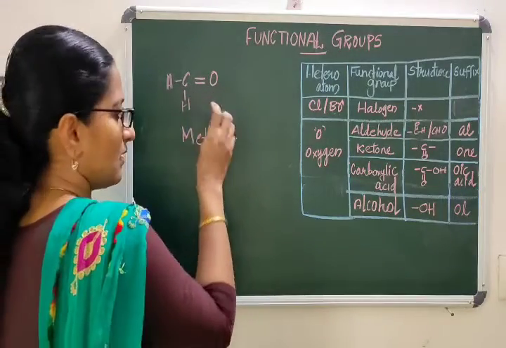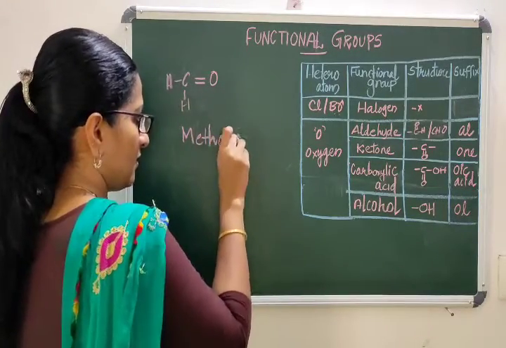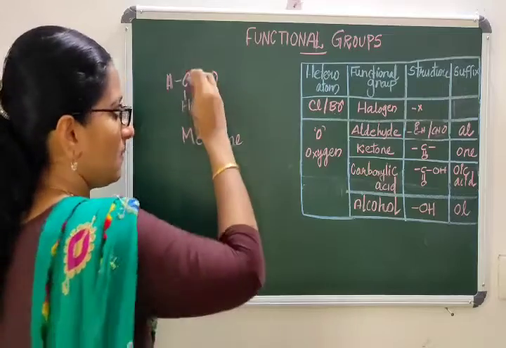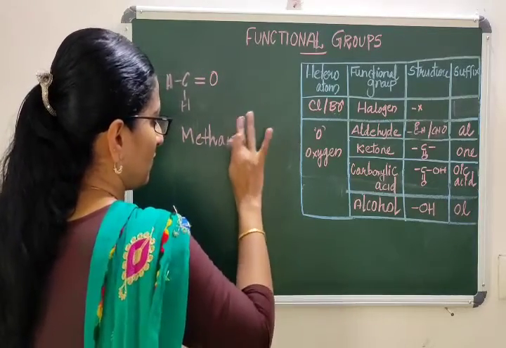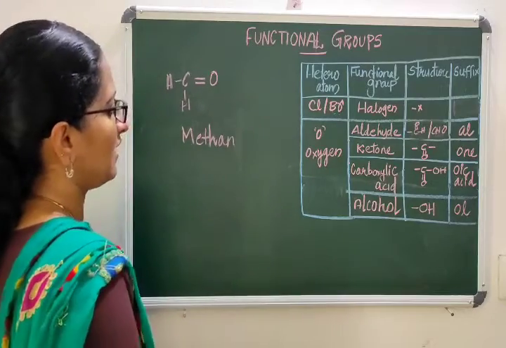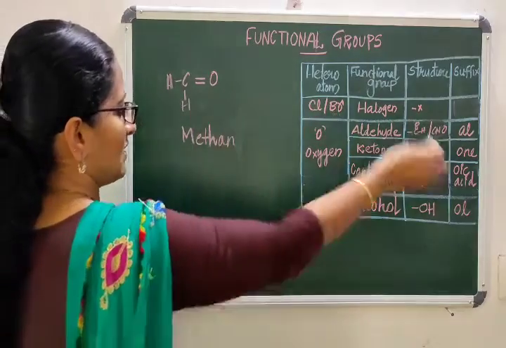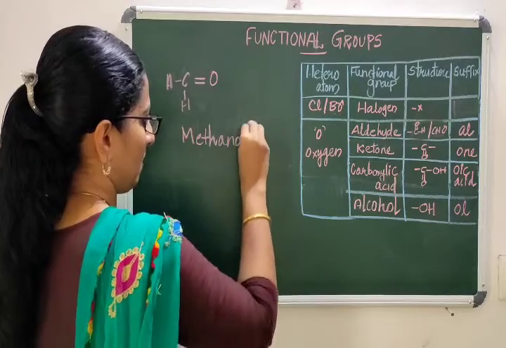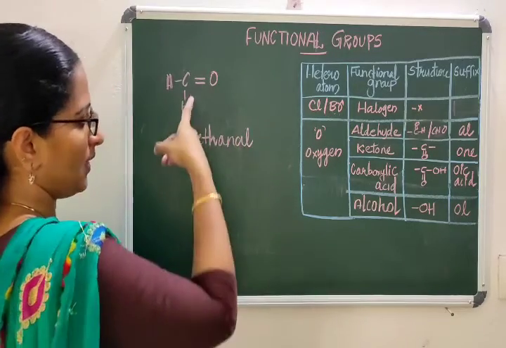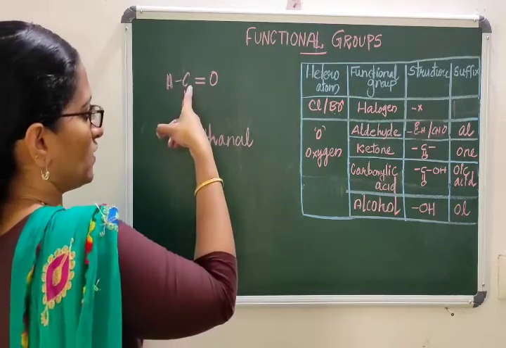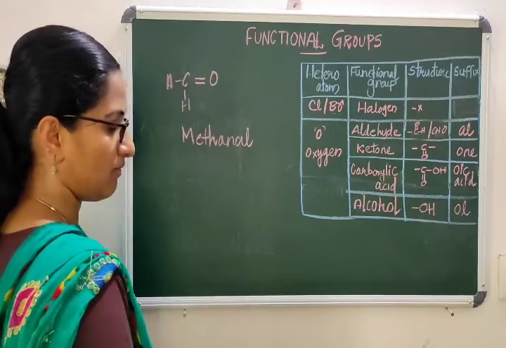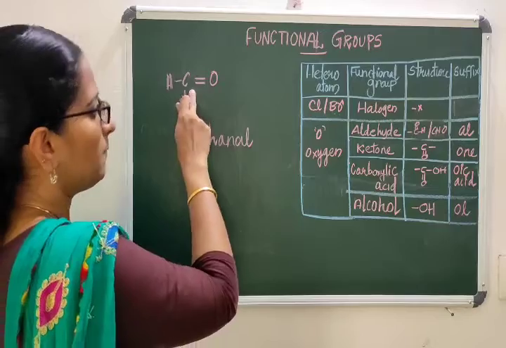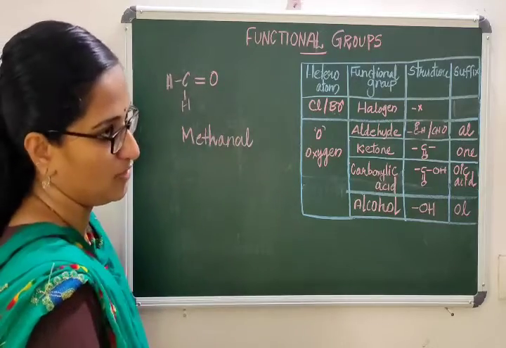This is the methane compound, from which you have removed hydrogen. When you write the name, just remove the E and add the suffix. The name of this compound is methanal, because it is 1 carbon atom with the aldehyde functional group.